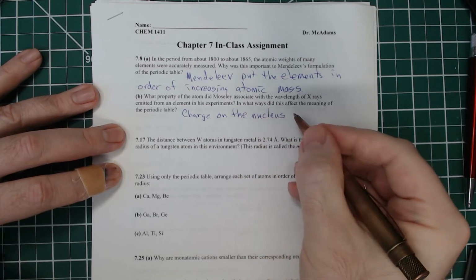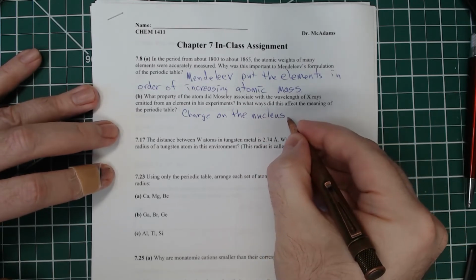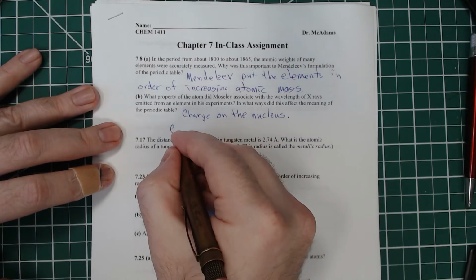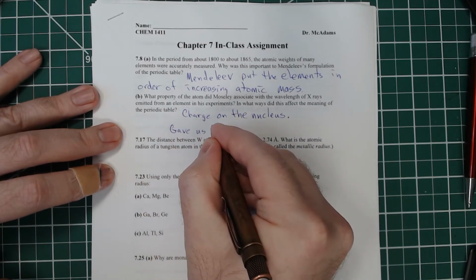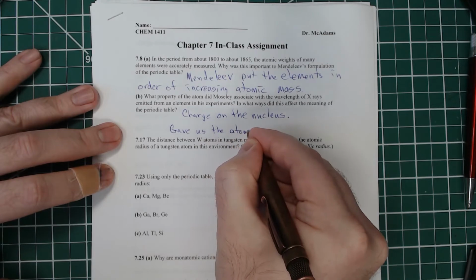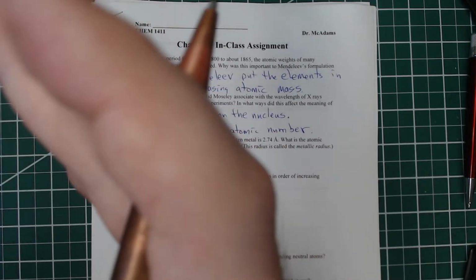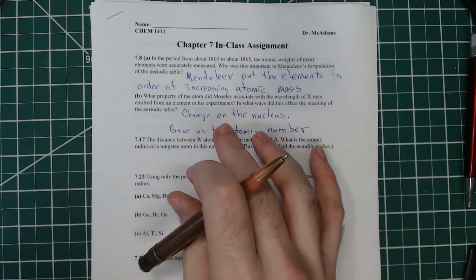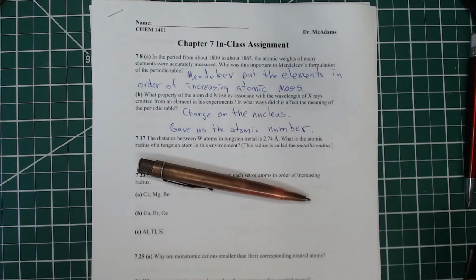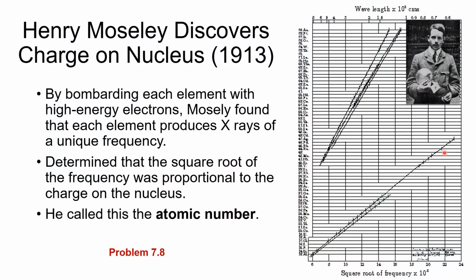And then in what ways did this affect the meaning of the periodic table? Well, it gave us the atomic number. And by giving us the atomic number, it sort of froze in place where individual elements were on the periodic table. All right. There's so much more to tell about the periodic table. I love this topic, but we don't have the time to put all of that into this lecture.